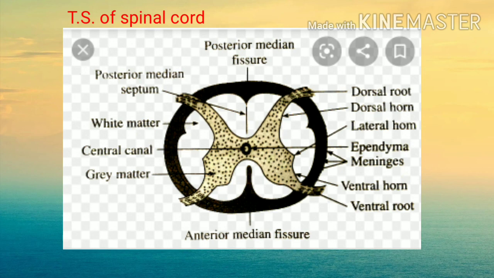Then the dorsal root, which is seen, contains the dorsal root ganglion. The dorsal root contains the dorsal root ganglion, and this dorsal root ganglion has unipolar sensory neurons.